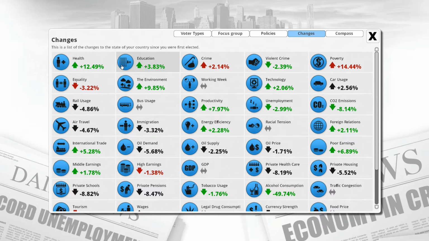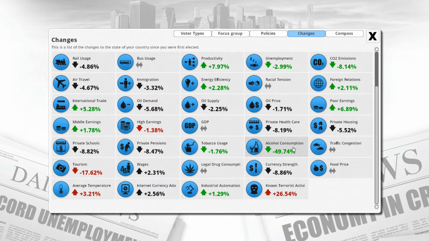Quick summation of what's going on. Health has gone up, education gone up, crime has gone up, violent crime has gone down by the same amount, poverty has increased by a lot. Tech up, environment up, equality down, rail usage, they're all roughly the same. Productivity up, and efficiency up, and employment down. Alcohol consumption down by 50%.